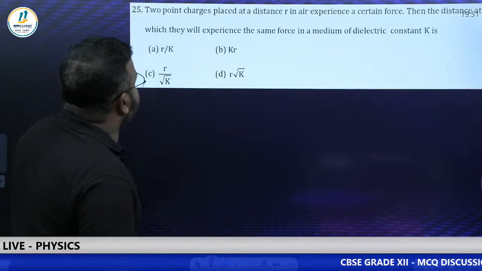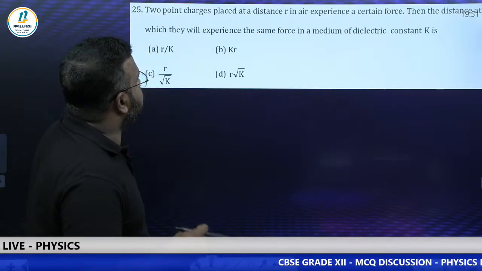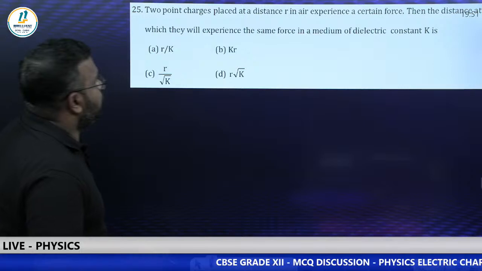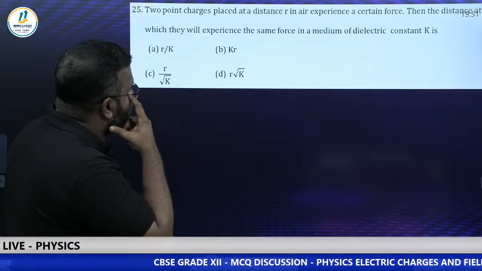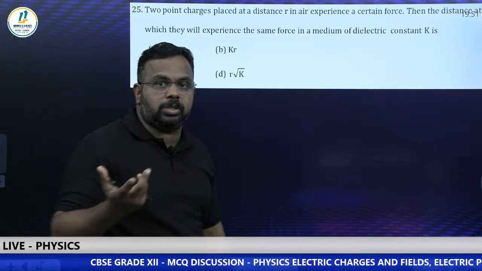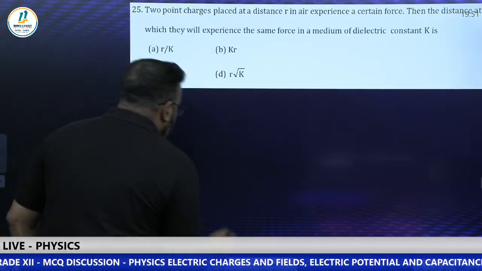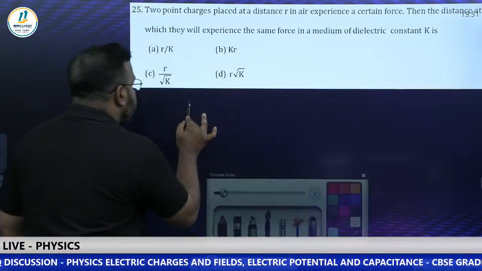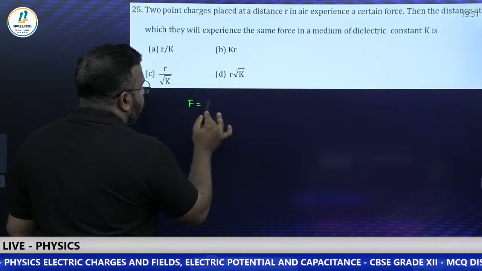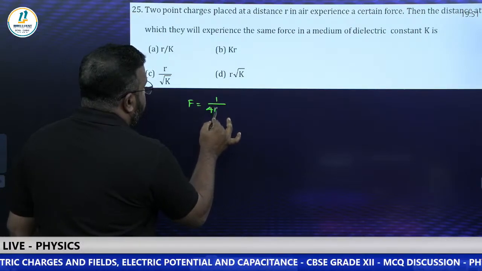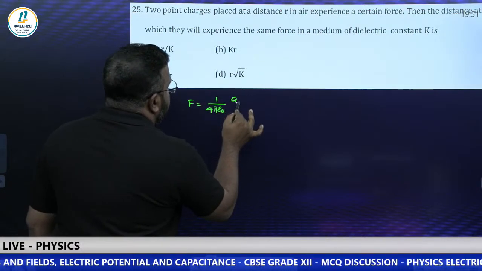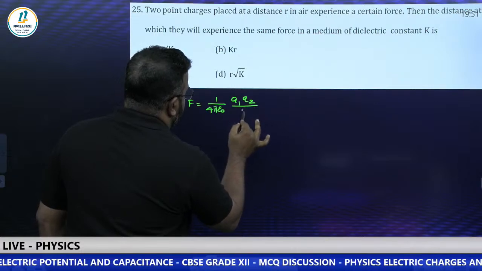Okay. 2 point charges are placed at a distance r in air and experience a certain force. Then the distance at which they will experience the same force in a medium of dielectric constant K is. So new distance only we need to find, force is same. So F is equal to, you know that in air the formula is 1 by 4 pi epsilon naught Q1 Q2 by R square.